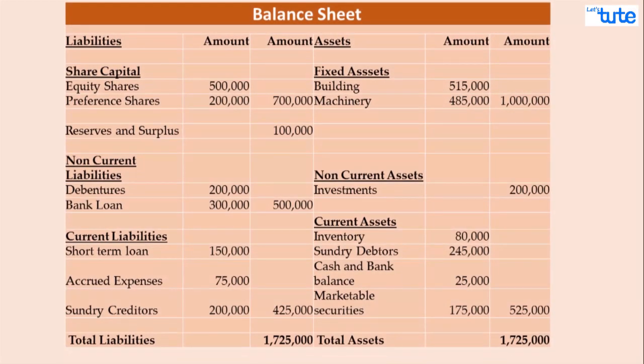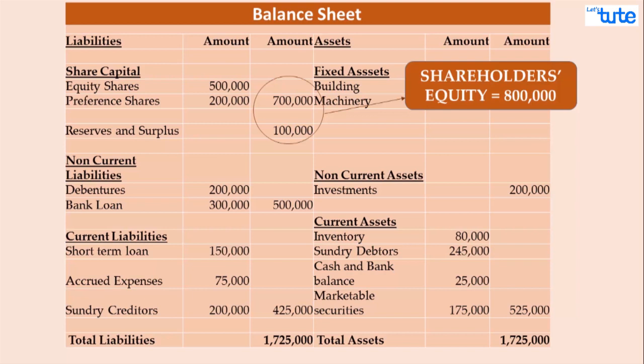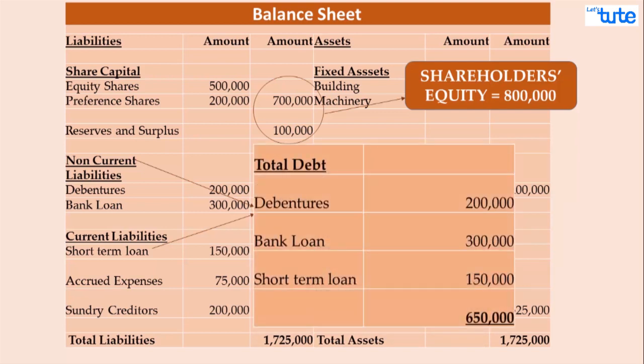Let's have a look at this balance sheet and see how these ratios work in practice. From the given liabilities, we can easily calculate the total debt and shareholders' equity as required. Equity share capital and preference share capital together with reserves and surplus gives the total shareholders' funds of 8 lakhs. The total debt will include the long-term debt of 5 lakh made of debentures and bank loan as well as the short-term loan of 1,50,000. As it is an interest-bearing obligation, this gives a total debt of 6,50,000.